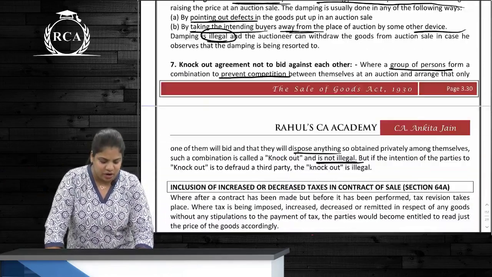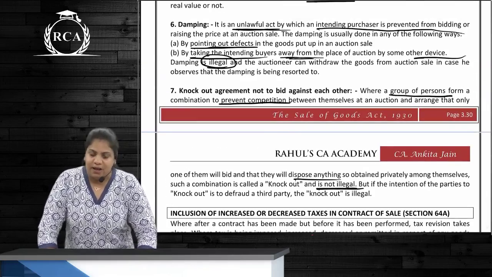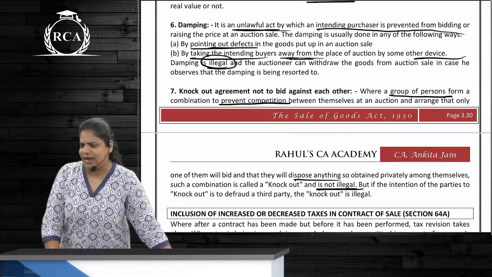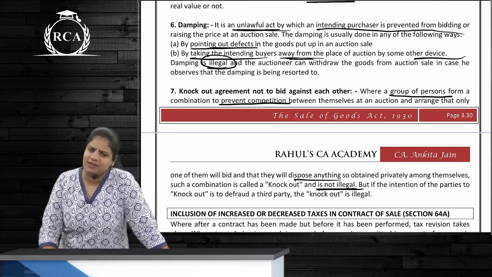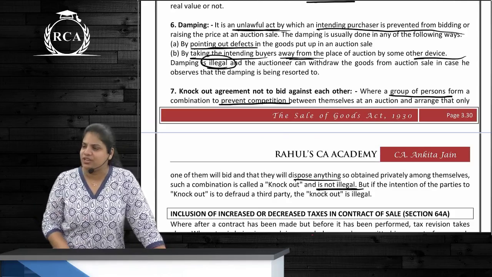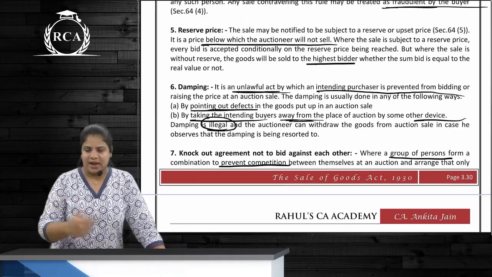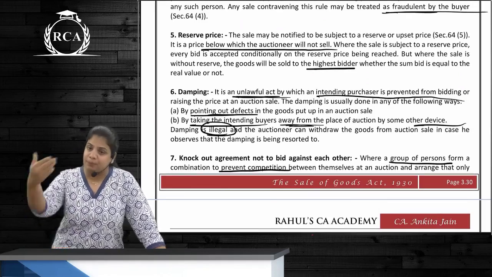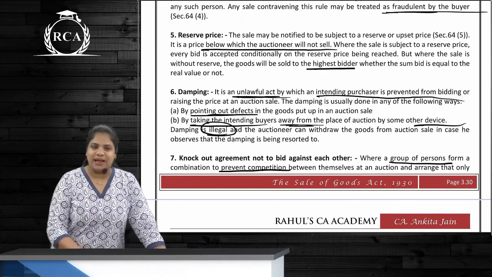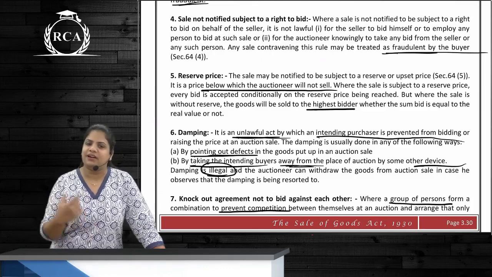What is the validity of a knockout agreement? It is valid. It is not illegal. But if the intention is to defraud somebody, then it's going to be illegal. But prima facie, knockout agreements are valid. Clear? So to knock out this knockout agreement, what does our seller, the auctioneer, do? He fixes a reserve price. A reserve price or a base price or an upset price is that price below which bids are not going to be accepted. Correct? So the reserve price is fixed by whom? By the auctioneer. And a knockout agreement is entered into by whom?